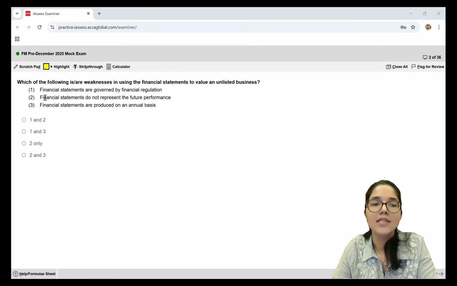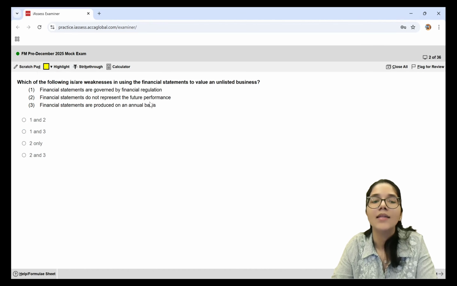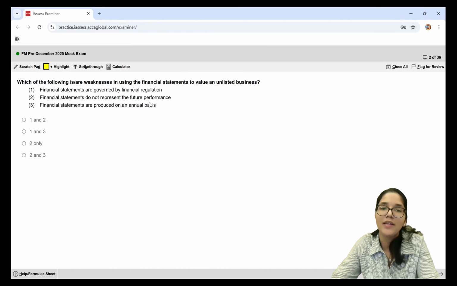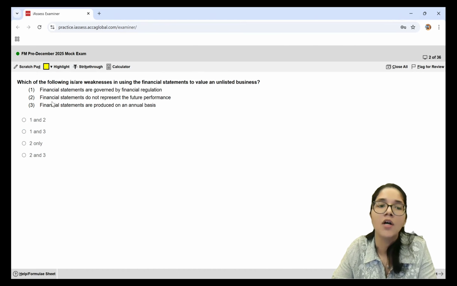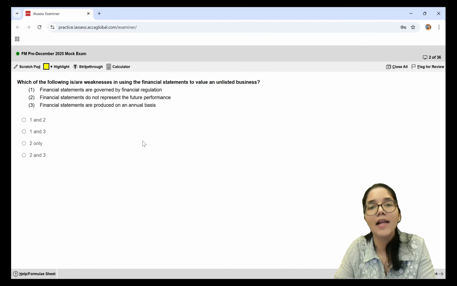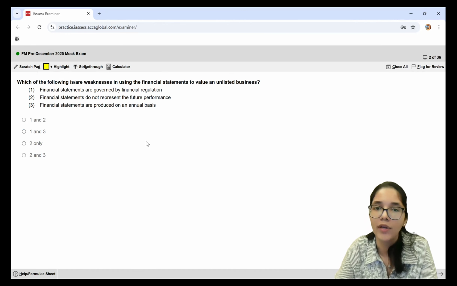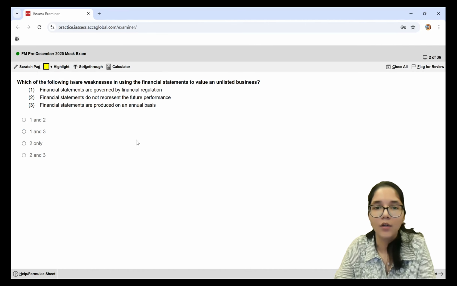Another statement that it makes is financial statements do not represent the future performance. Now this is absolutely right. When I am using a financial statement, this is data which pertains to the past. When the year comes to an end, that is when we prepare the financial statements. So they tell me about what has happened in the past, but the statements do not tell me what will happen in the future. So the second statement is definitely one of the weaknesses. If I am using financial statements to value an unlisted business, they will tell me all of the things that have happened in the past, but I do not get to know how the future looks for the company that I'm trying to value.